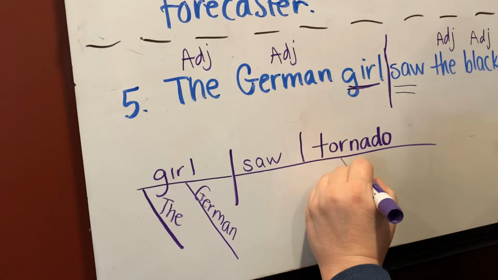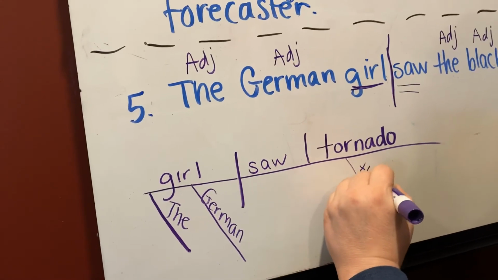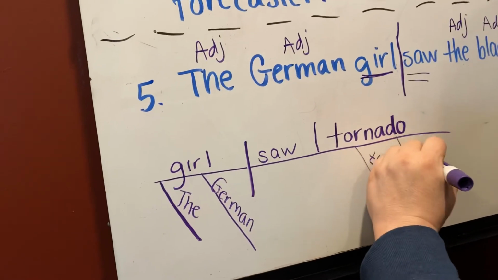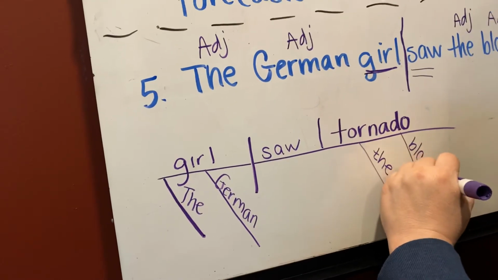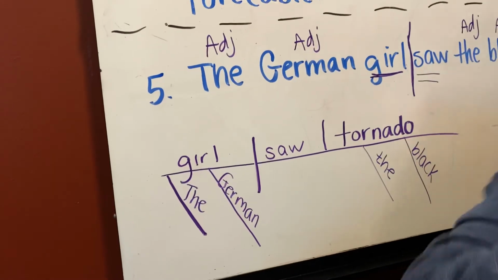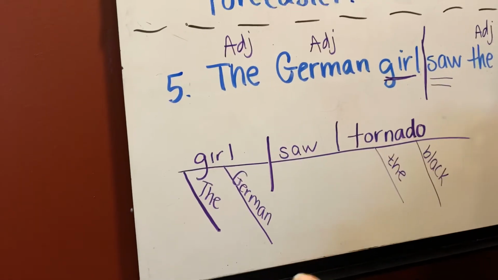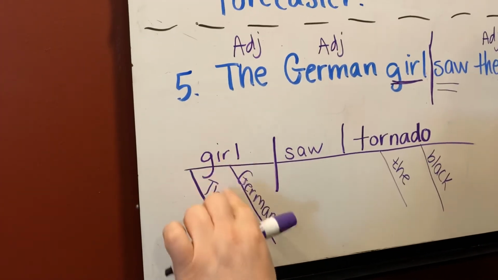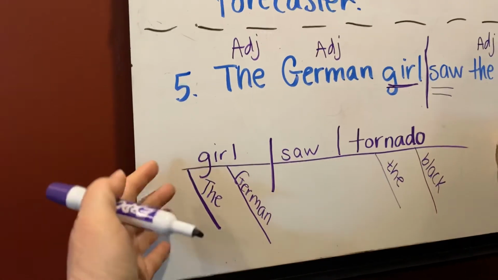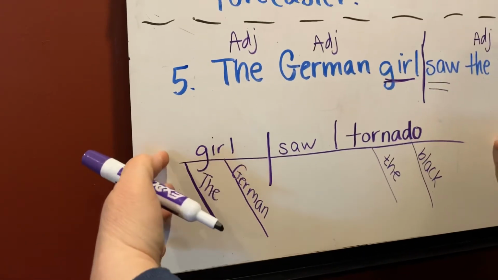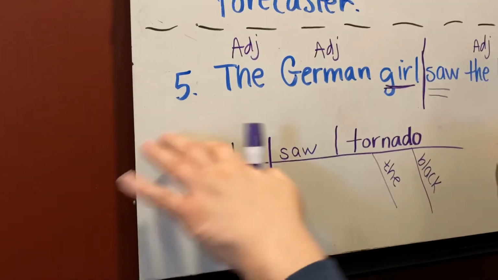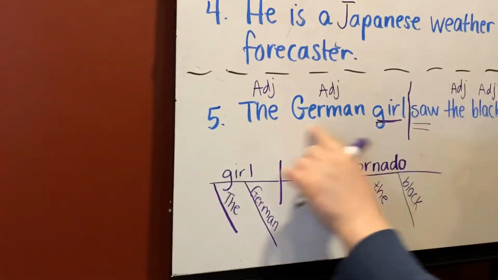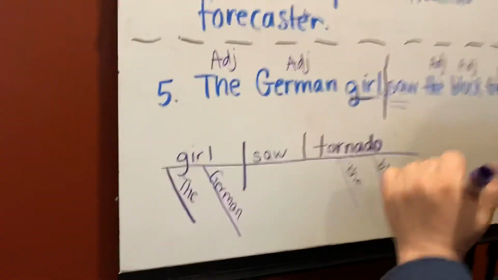Again, the first adjective is the. The second adjective is black. Okay. We've diagrammed every part of the sentence, and the reason it's important that we put the adjectives under the word it's describing is because this is like a puzzle. And we should be able to eventually look at a diagram like this and be able to write this sentence up here. Okay?